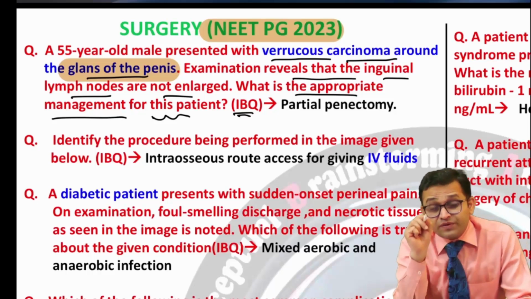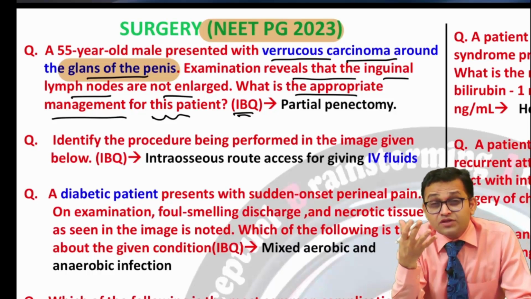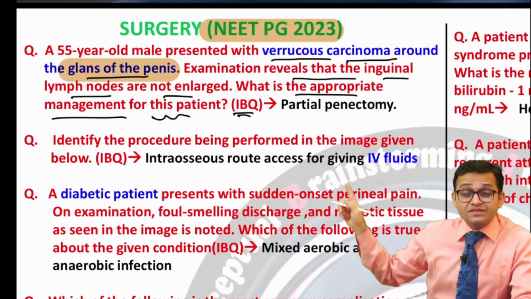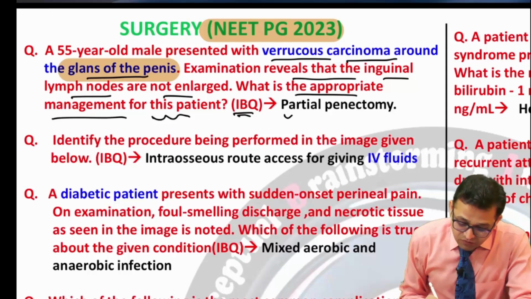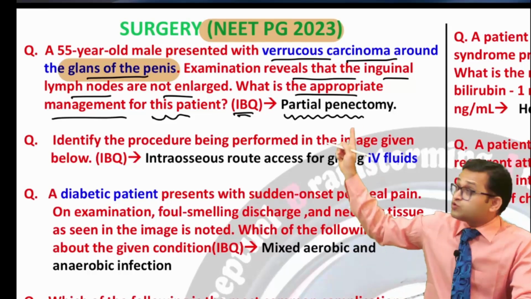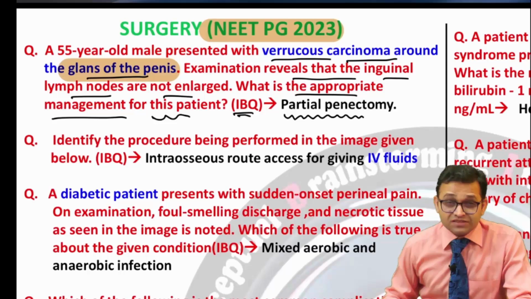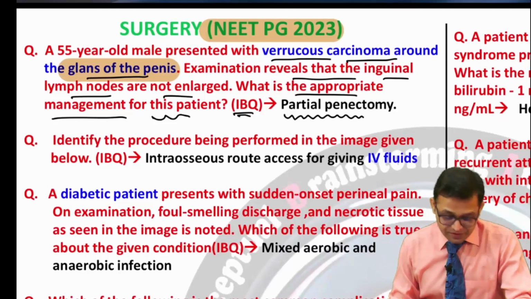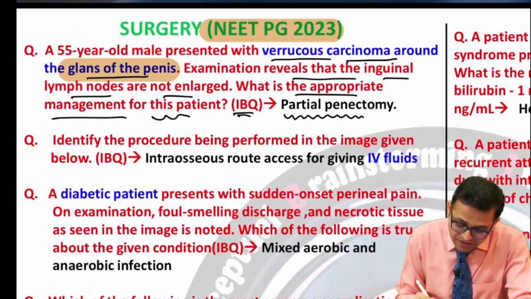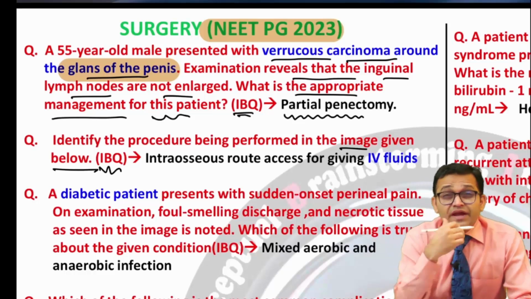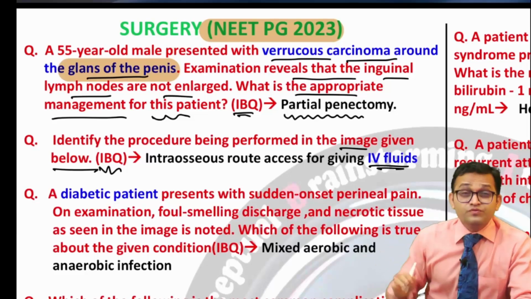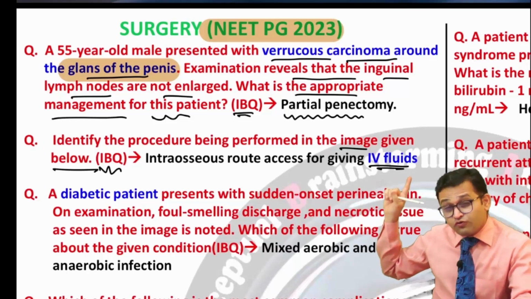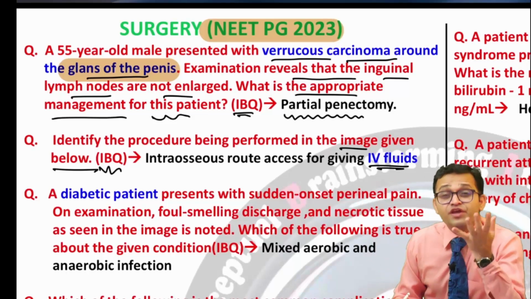And an image was given. This is the session for the one-liner for the topics, so we are not including the images right now. You can get this one at our channel in detail. So the answer was partial penectomy. So no excuse with penile carcinoma, penile diseases for the 2024 exam. Now you can see, identify the procedure being performed in the image given below. Again, our image-based session, and the answer was the intraosseous route access for giving IV fluid. So for current topics, you have to focus on the different routes of nutrition.